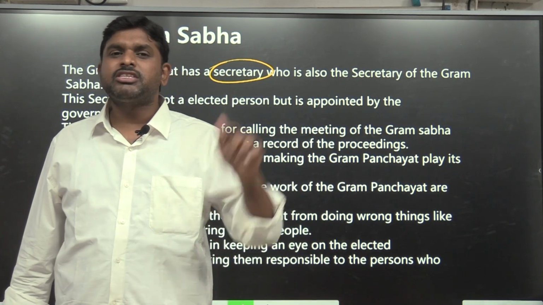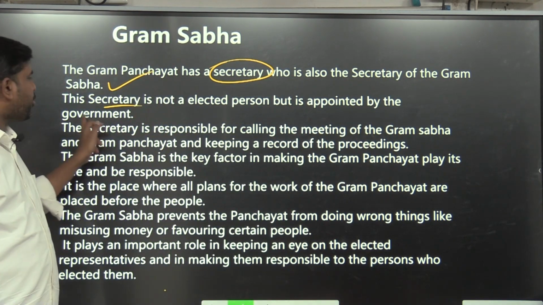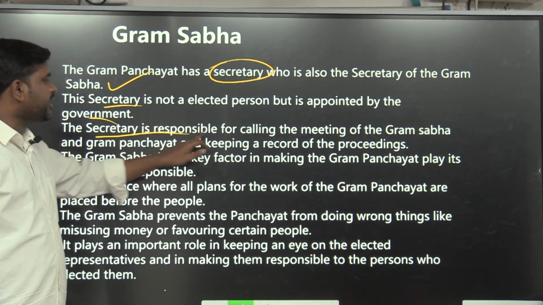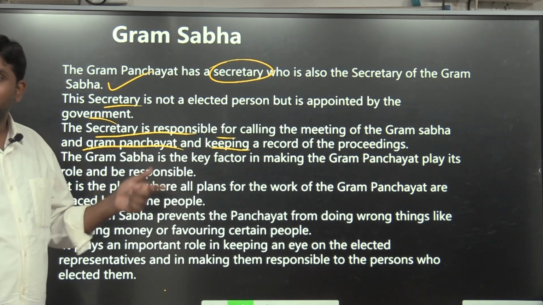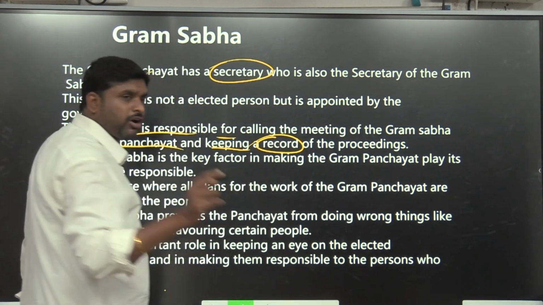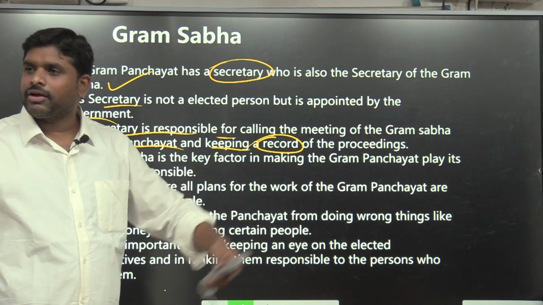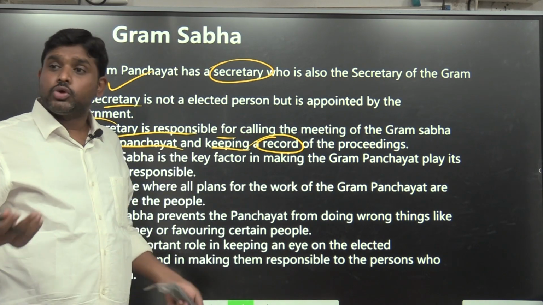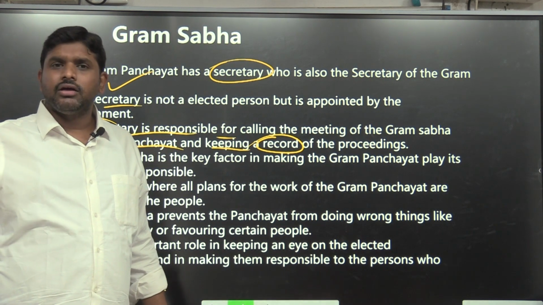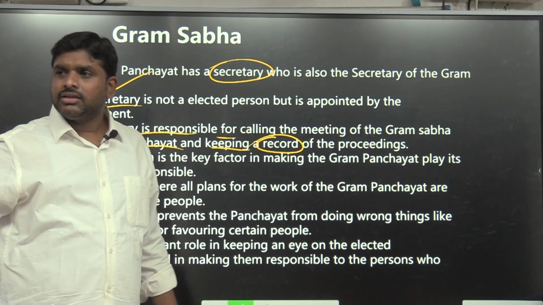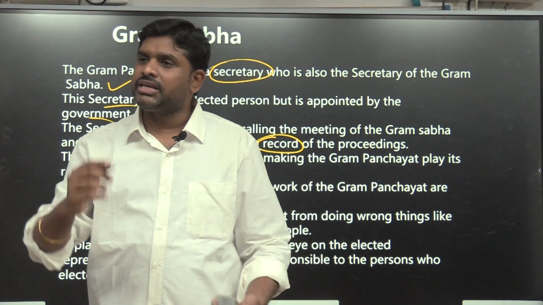Gram Sabha and Gram Panchayat members are local self-government bodies. The secretary is not an elected person but is appointed by the government. The secretary is responsible for calling the meetings of the Gram Sabha and Gram Panchayat and keeping a record of the proceedings. So, the 40%, who are you? You are there, no? Give me your name. So he will make a record and take the signature, so that after 6 years, if an audit happens or some complaint is raised, they will open this record and check who supported sanitation. Yes, correct.